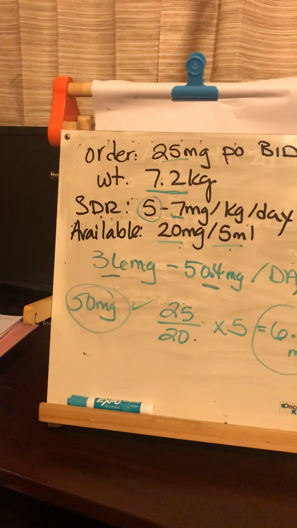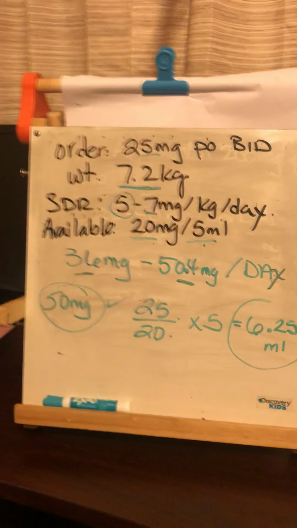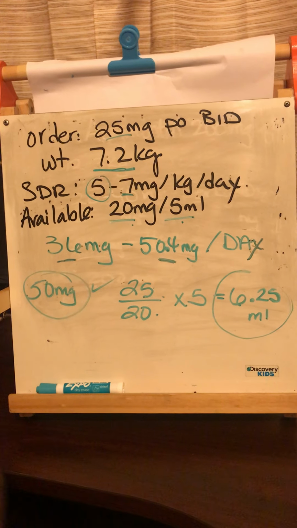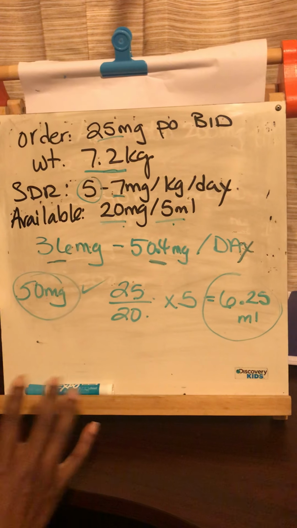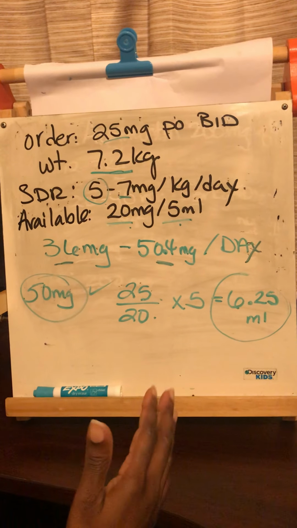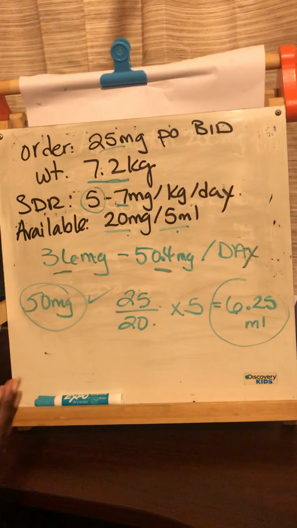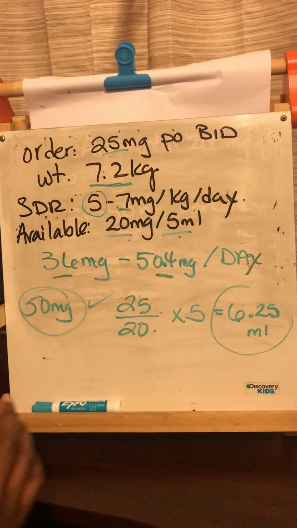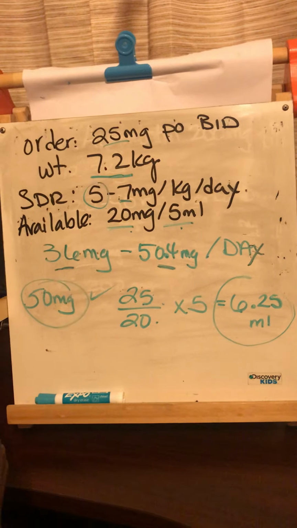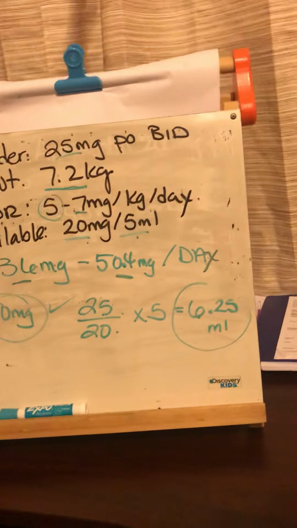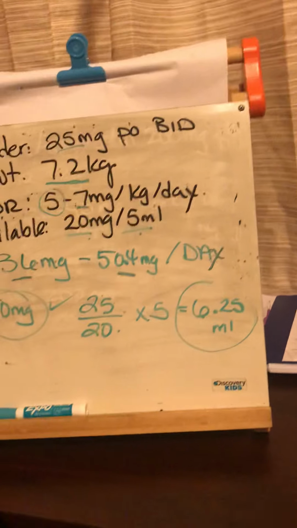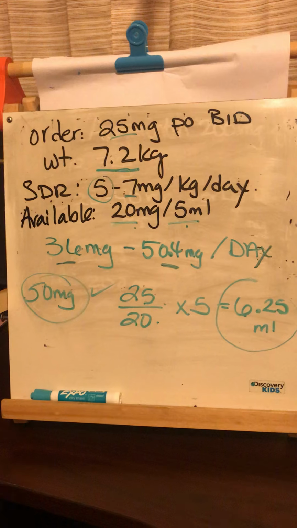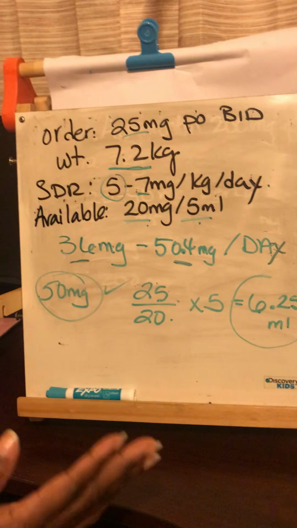So just some key points to remember. Remember 5 rights, remember conversions, reading syringes, military time. But remember those basic conversions like we saw earlier for grams to milligrams, and then to know which way you need to move your decimal. Determine if it's safe or not safe. And remember, if it is not safe, that means that the drug is not effective if it's too low compared to the safe dose range. And if it's higher than the safe dose range, it's not safe because it's going to be toxic and too much.